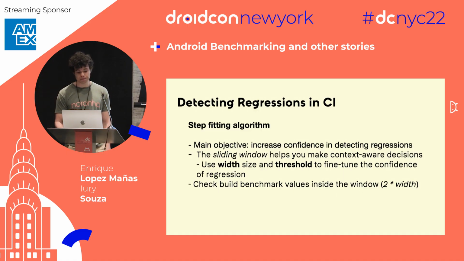It's interesting. So, like I said, early morning, I'm not going to go into the detail of the algorithm, but it's basically a sliding window. If you've ever done some kind of LeetCode, you've probably seen those. What the idea is, you're going to compare a particular build value, the benchmarking value of a particular build, with the context around that build. So that window on both sides is going to give you a context of whether that degradation happened in the context of that window, not in the whole time series. So this is going to increase the accuracy.